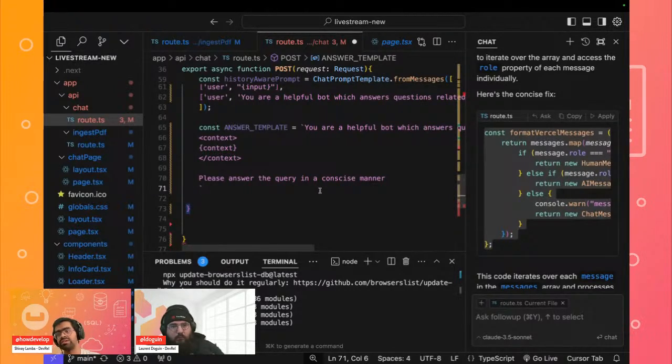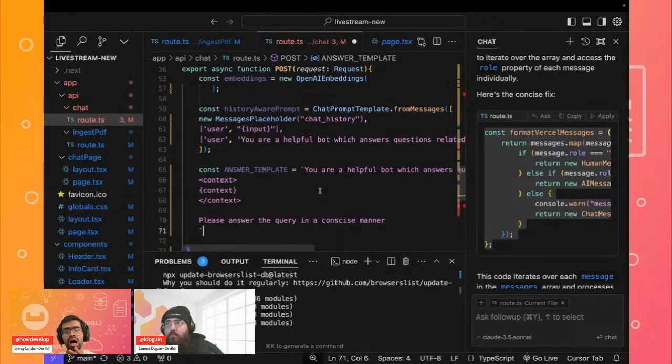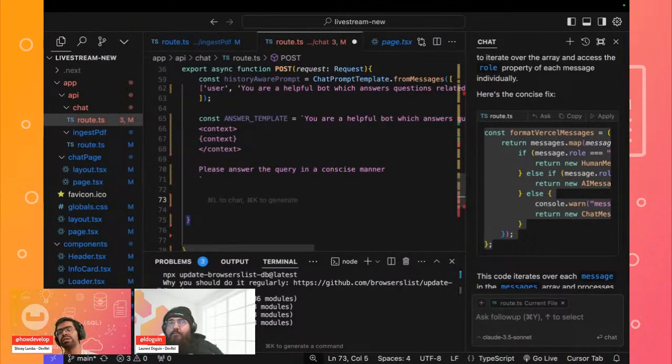Instead of it generating a response that's completely randomized every time, by giving it this answer template and this message prompt, you are able to let the LLM generate a response that's always in this given format. So this allows you to ensure that your responses are always of a similar format and style.